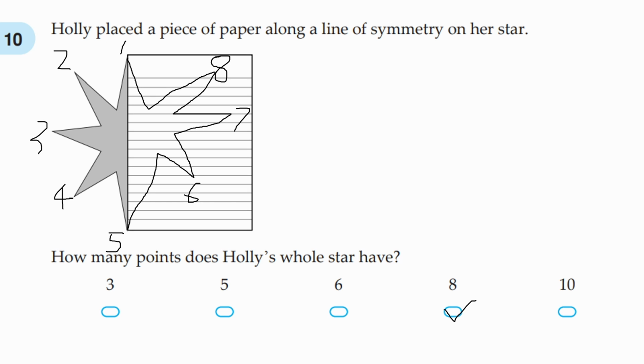But let's just say that for some reason you're not allowed to draw on the paper. So you'd have to do it a different way. What we do is we imagine the points on the other side. So we'll ignore these 2 for now, and you'll see why. They've got 3 points here, which means there'll be 3 of these points on the other side too. So that's 6. Now, with this point on top, you might accidentally think it's 2, but it's actually 1, because this is only half the point, and this is the other half. So this makes 1 point, and this makes 1 point. If we add that together, 6 plus 2 is 8. So if you have to do it in your head, that's how you do it. But it's a bit harder, so I'd recommend drawing it if you're allowed to.